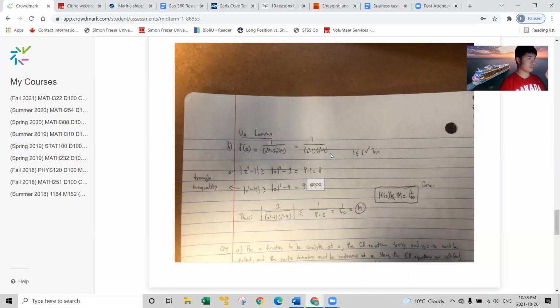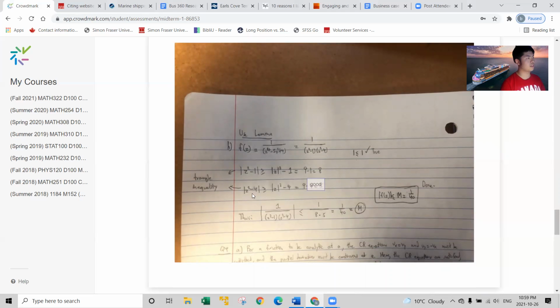So the absolute value of z squared minus 1 is greater than or equal to the absolute value of z squared minus the absolute value of 1, which is just 1. And the absolute value of z is 3, so that's 9 minus 1, which is 8.